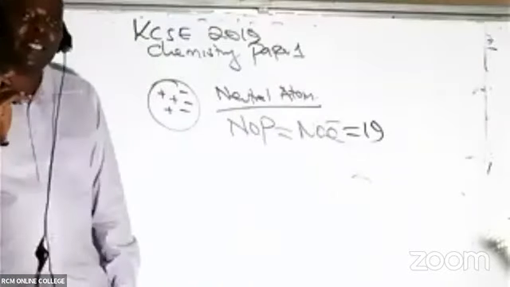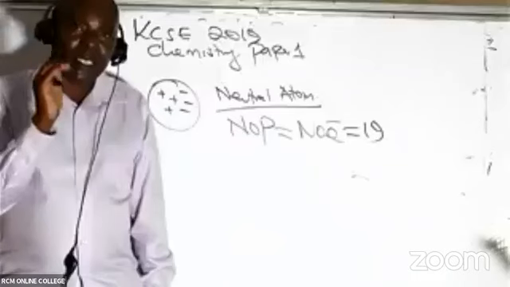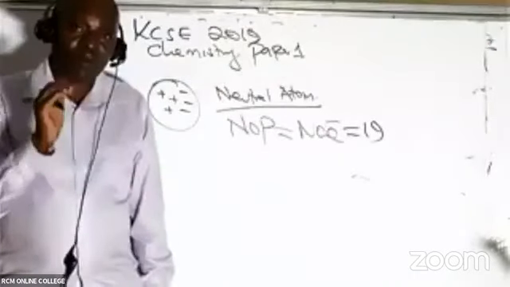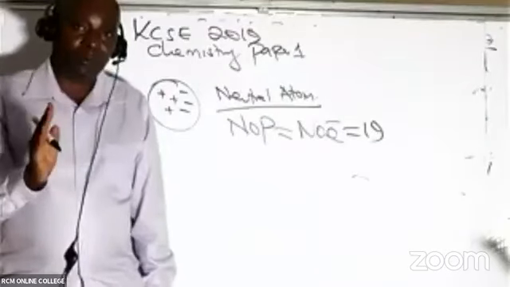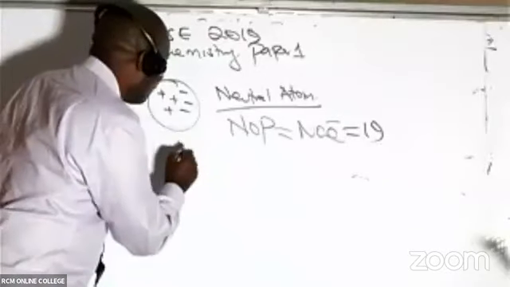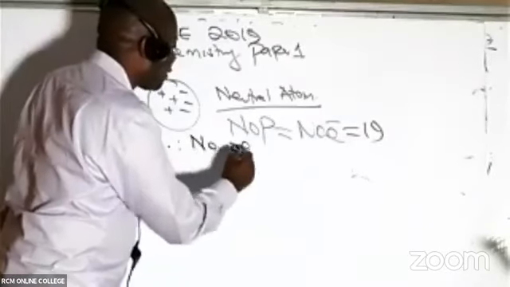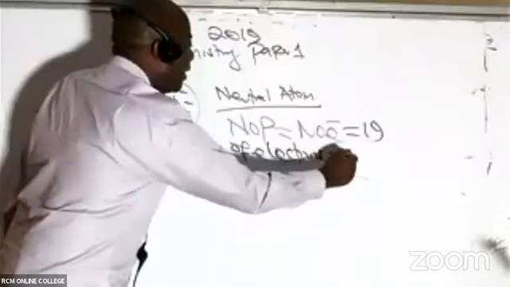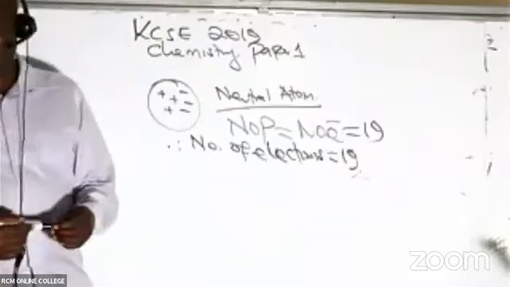Please listen, I want to be very clear. You have just told me that the number of electrons will always be equal to the number of protons in a neutrally charged atom. So, having known that, you can tell us that therefore the number of electrons is 19.